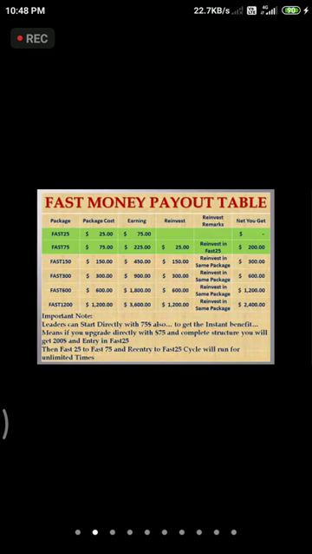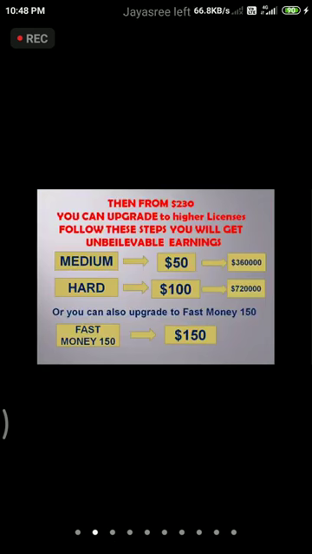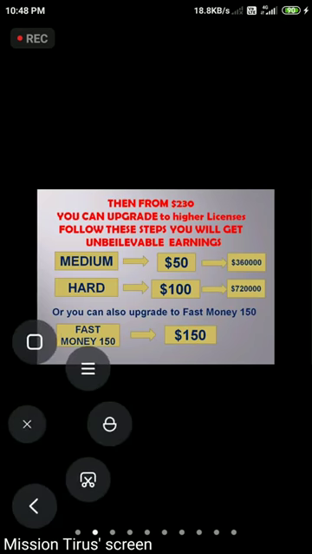As our rings get completed, we can go on moving from hard to medium, then medium to hard, then fast income, that is of $150. It is an option. We can start with easy and the fast money, or we can start only with the easy, and we can go on moving step by step.